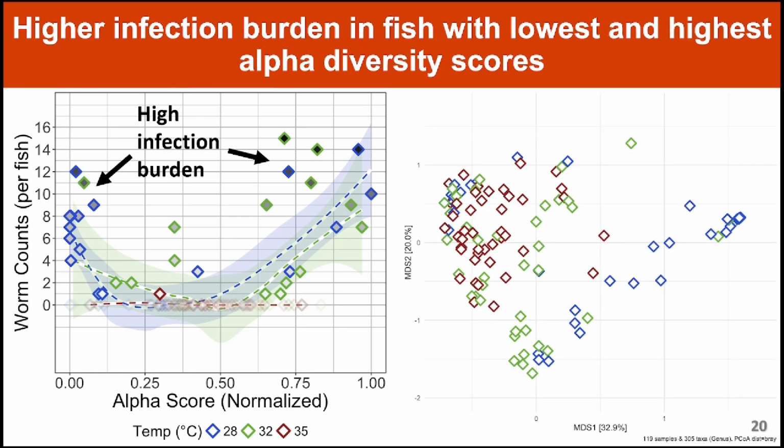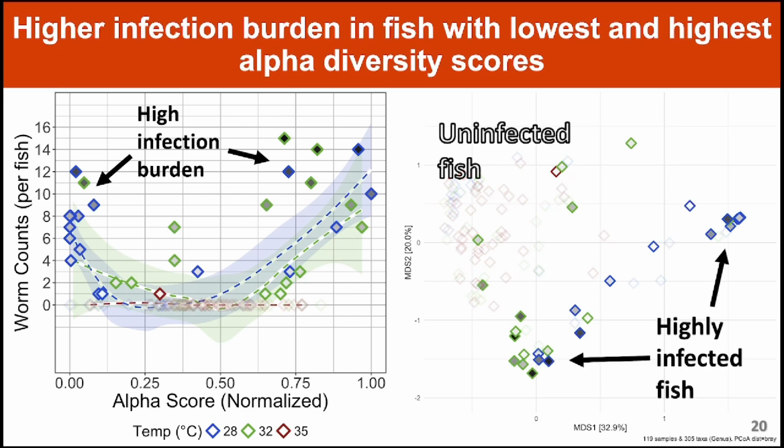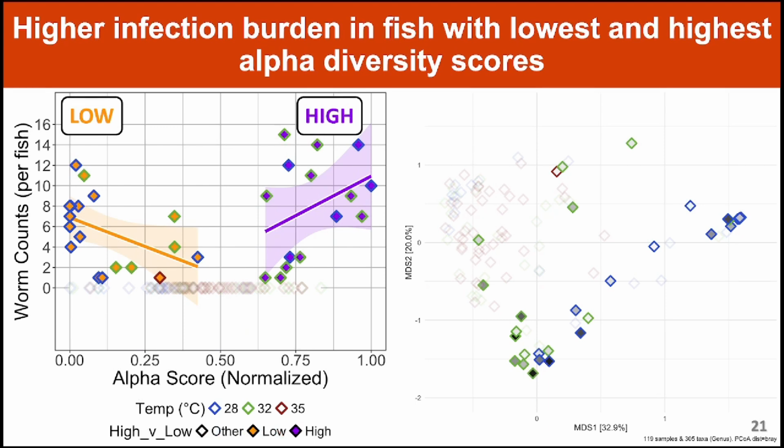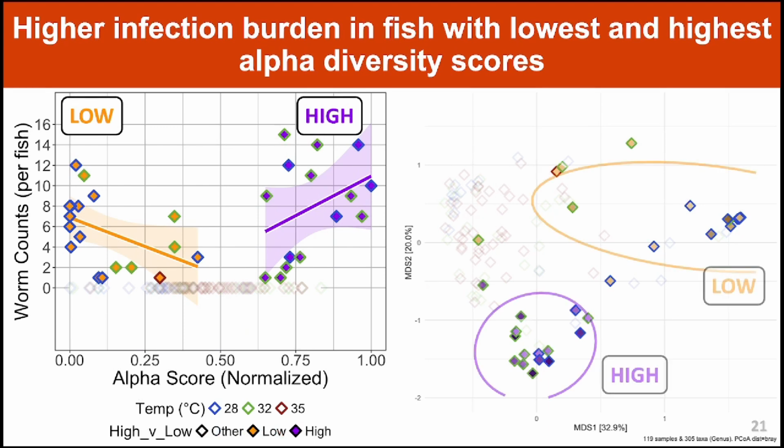I then wanted to see if these infection trends manifested in beta diversity space as well. I observed samples with the highest infection burden were furthest away from the uninfected samples, suggesting that microbiome community composition of highly infected fish differed from uninfected fish. I then grouped the samples with infections by highest or lowest alpha diversity scores. This grouping manifested into two distinct clusters in beta diversity space as well.